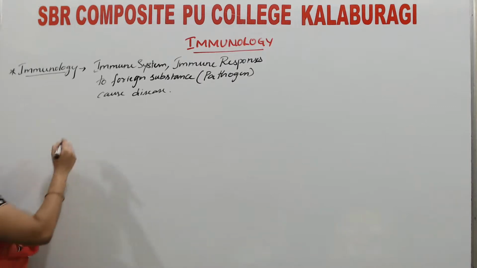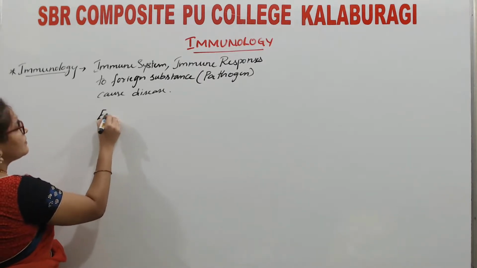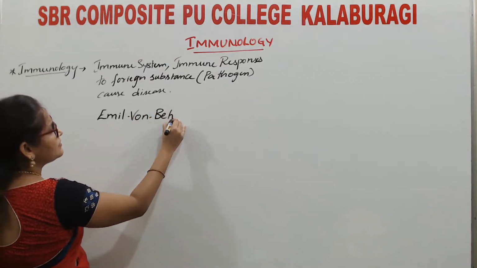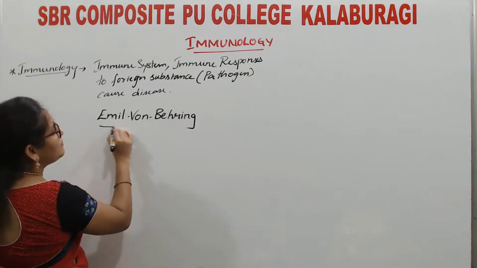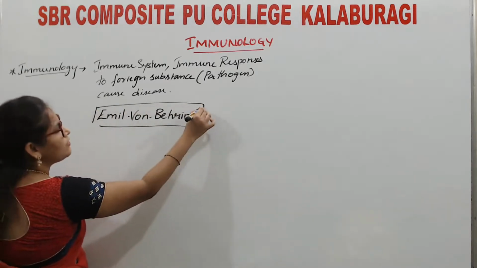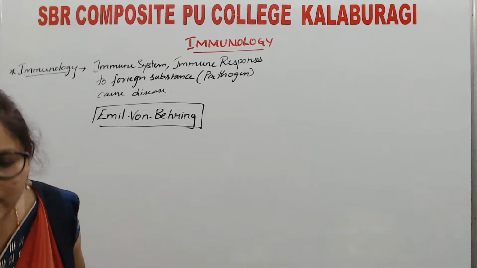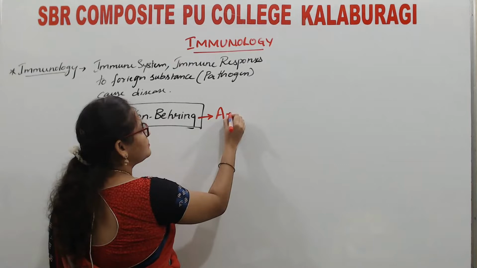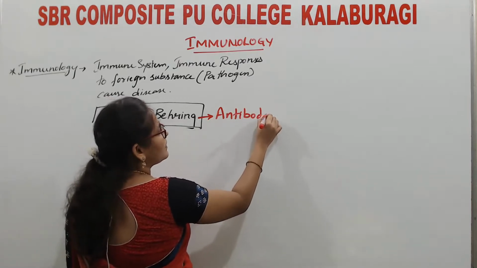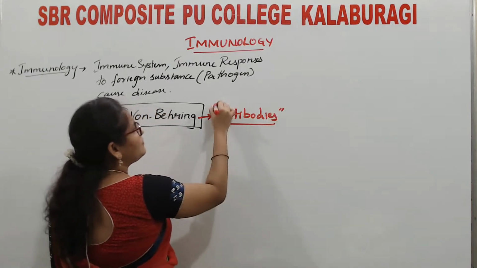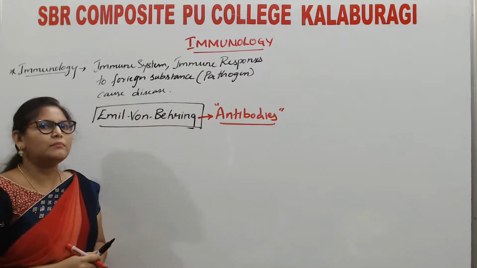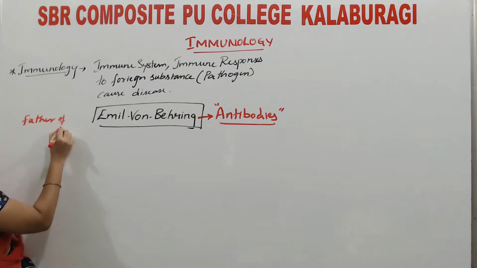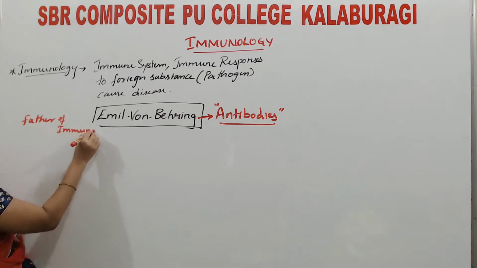Immunology. Father of immunology is Emil von Behring. Emil von Behring, he is the father of immunology, and he is the one who discovered antibodies. Antibodies were identified by the same person, Emil von Behring. He is the father of immunology.